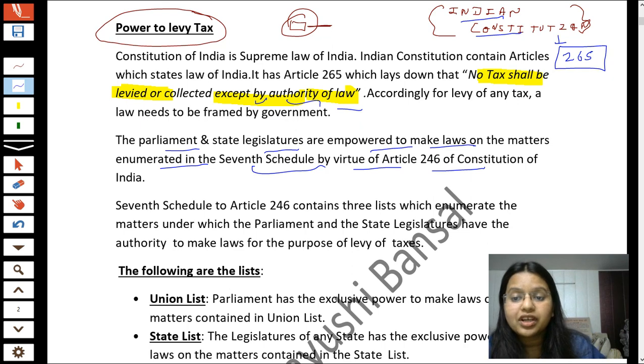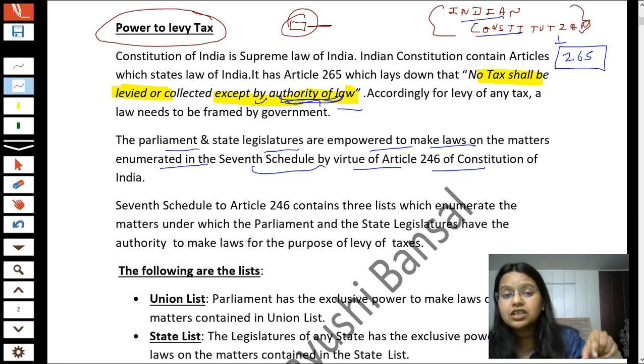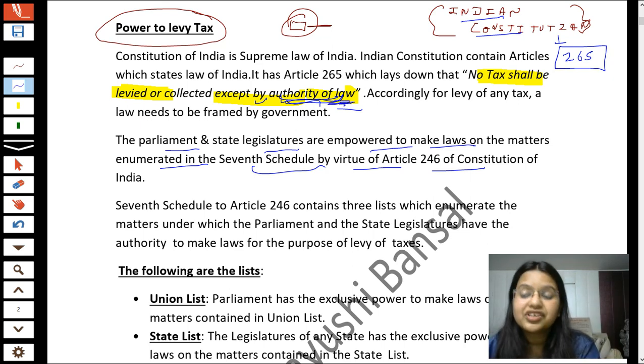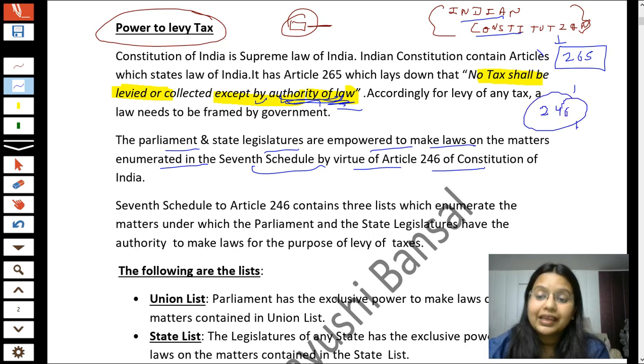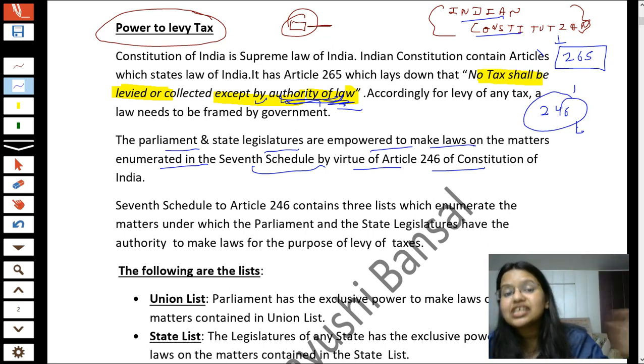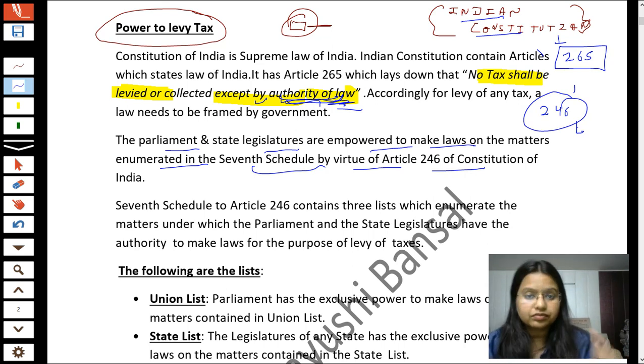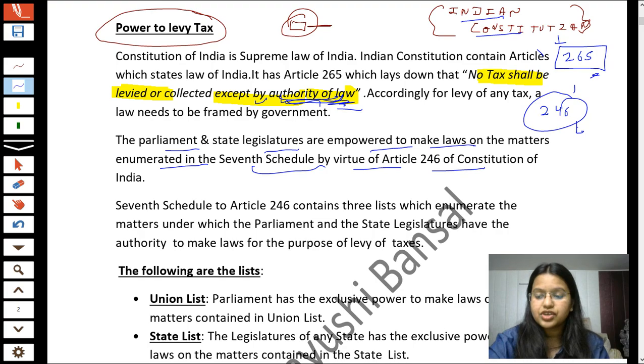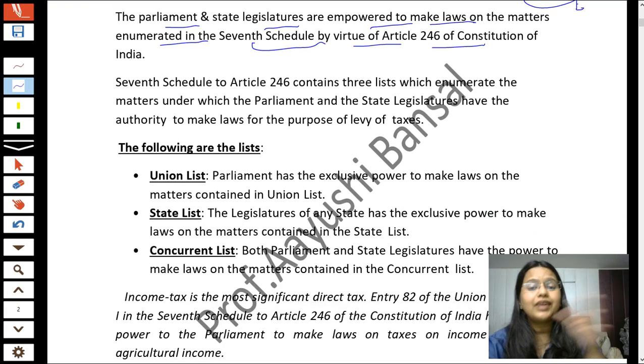Now students, Article 265 clearly states that no tax shall be levied or collected except by authority of law. But now the question comes, what is this authority of law? Who has the authority to make this law? So students, for this question, the answer is written in Article number 246 of our Indian Constitution. It clearly mentions that the parliament and state legislatures of India are empowered to make the laws on the matters. Okay, now students, how does the Indian Constitution frame taxes?